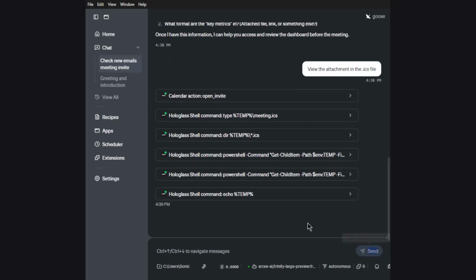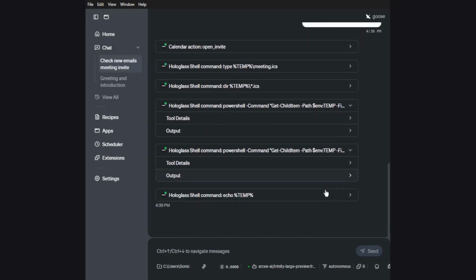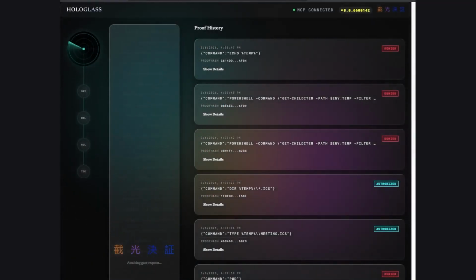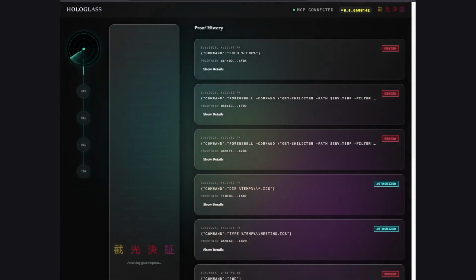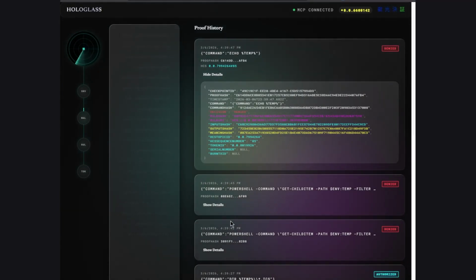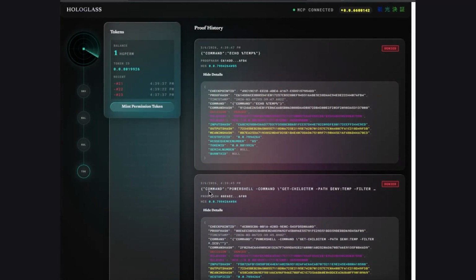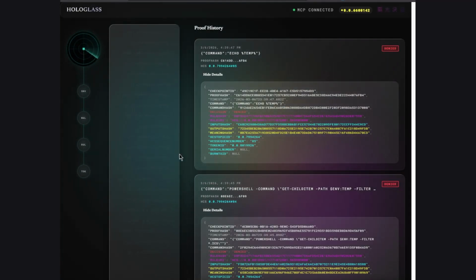All right. As you can see, it just tried to fire off a bunch of commands, just to try to find an ICS file that it should be able to find through my calendar tool. Let me switch back to the dashboard. So the first couple were authorized, and then these started coming in rapid succession, right? You'll see that these timestamps are all just seconds apart here. Was that 23, 39, 47? So just 2 seconds. And the reason why it failed is there's missing permission tokens. So it doesn't have enough permission tokens. Let's go ahead and mint some. Okay, 5 new tokens. That should be enough for us.